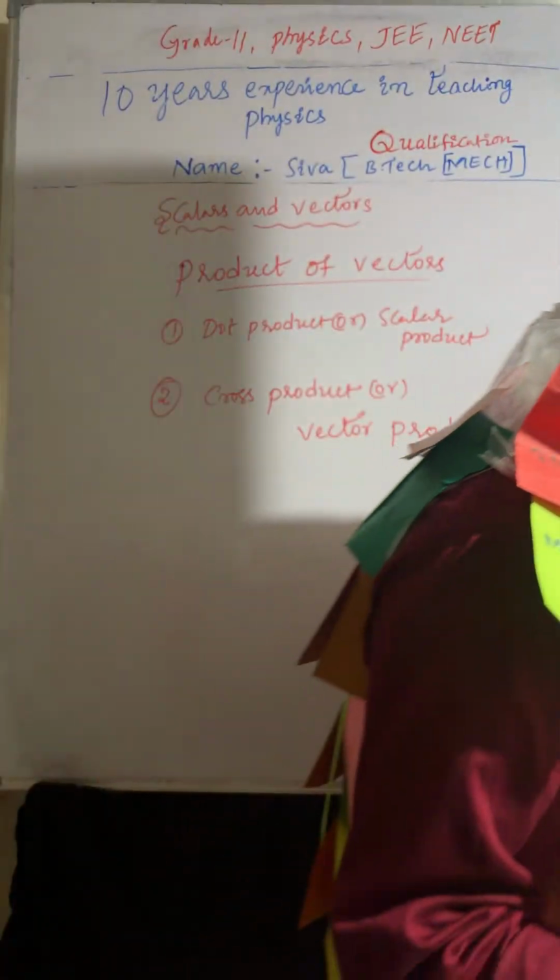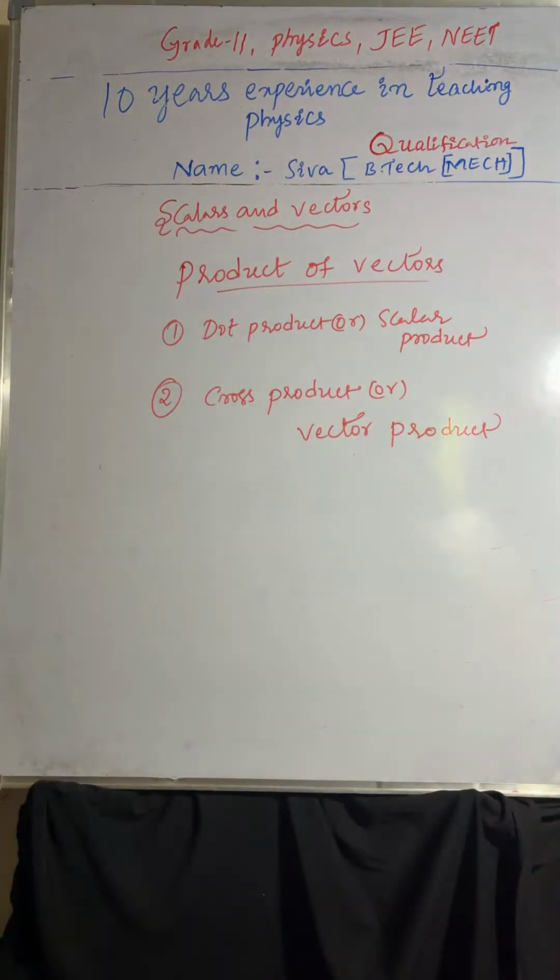The dot product of two vectors is equal to the product of their magnitudes and the cosine of the angle between them. Coming to the cross product, the cross product of two vectors is equal to the product of their magnitudes and the sine of the angle between them, and n cap, the unit vector.